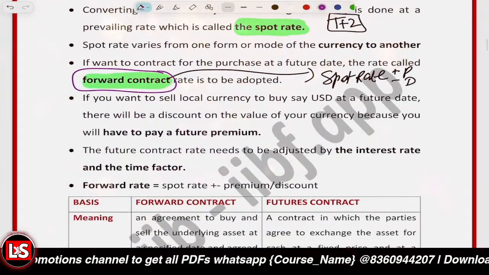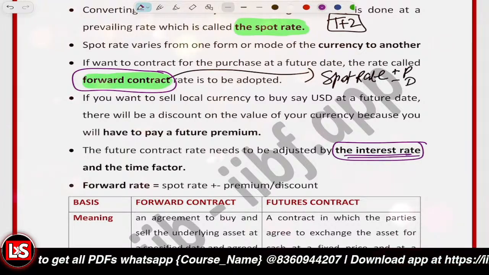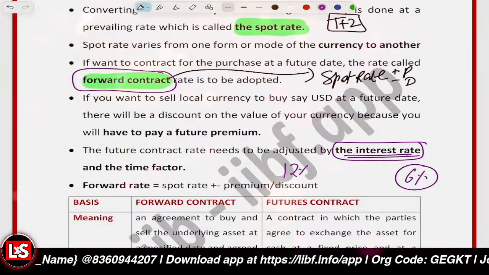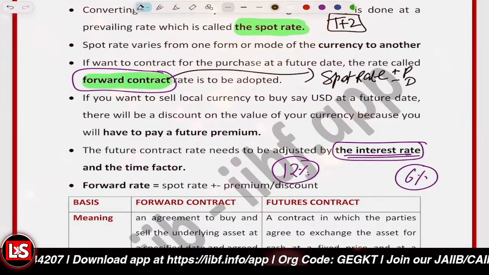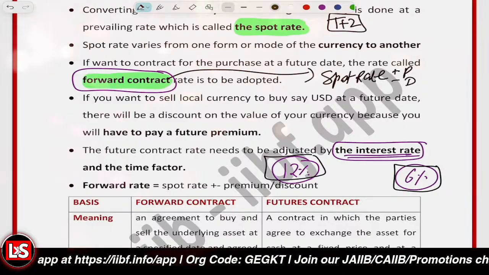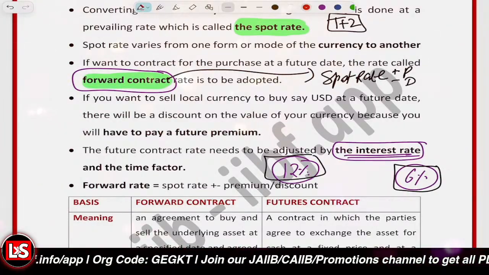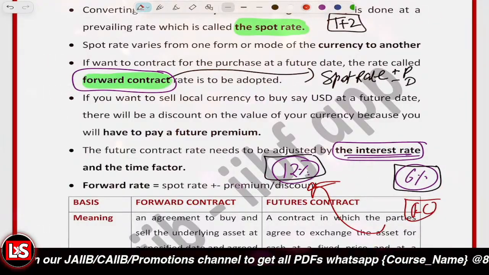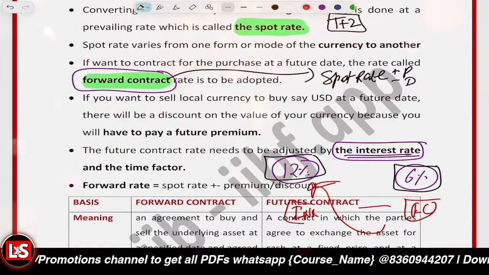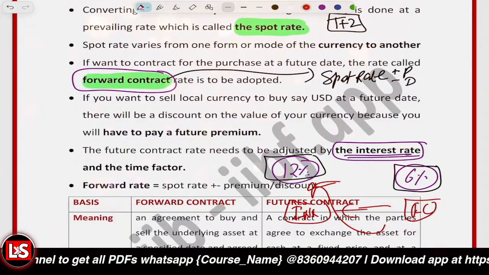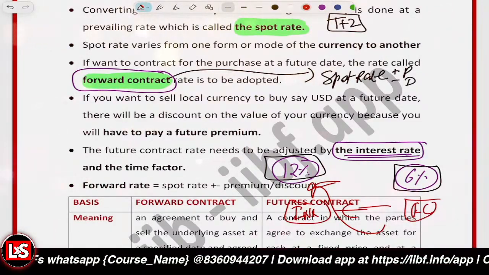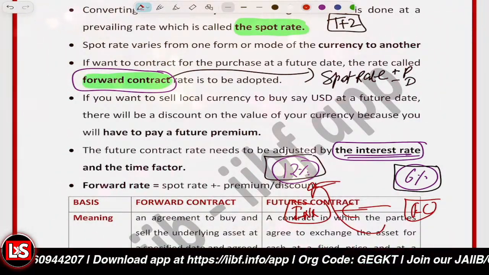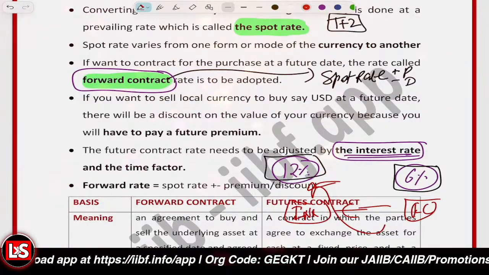One, it is related to the interest rate differential, the interest rate factor. Let's say the interest rate in USA is 6% and in India it is 12%. In that case, will you be investing in USA or India? Definitely, people will invest where they are getting more returns, so they will invest in India. In that scenario, they are going to sell the foreign currency and buy INR so that they can invest in the Indian economy. When there is more flow or more demand for Indian rupees, it will lead to rupee appreciation. So that's the interest rate factor.